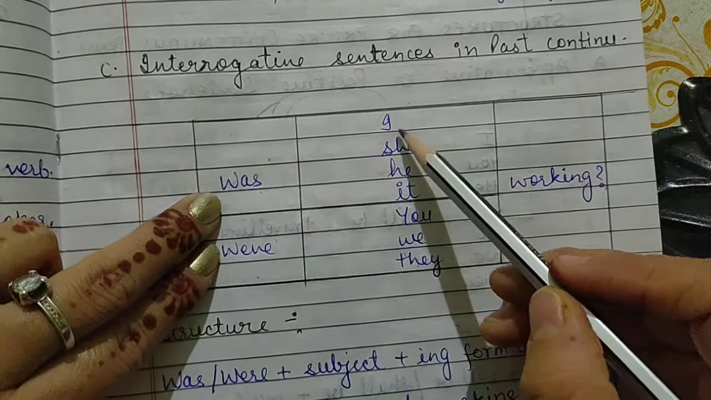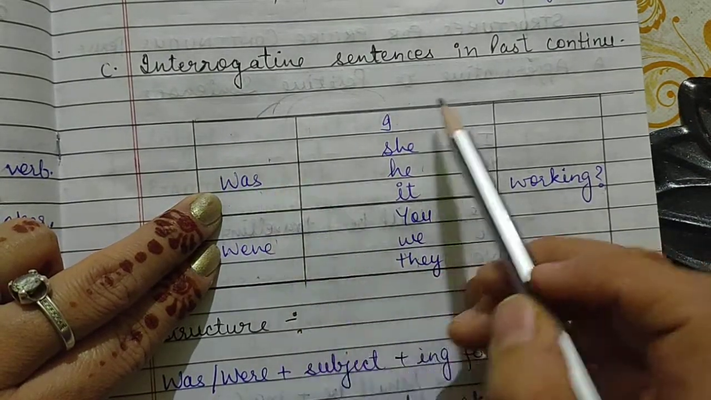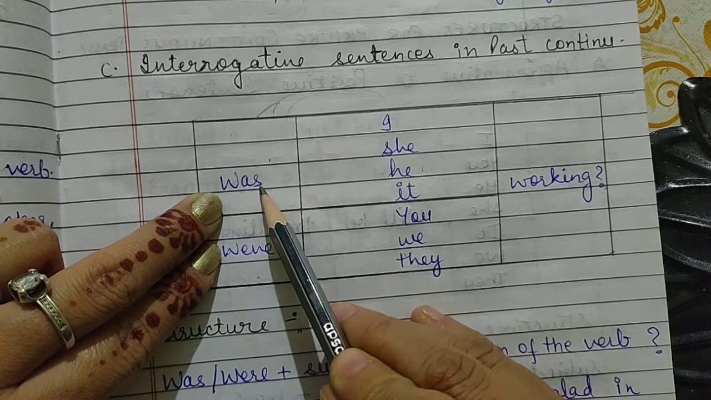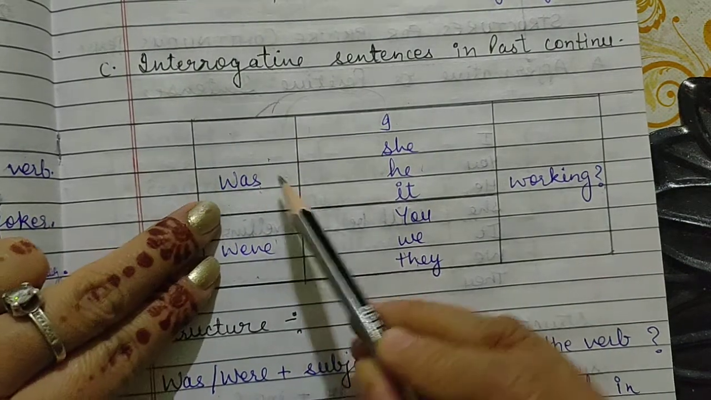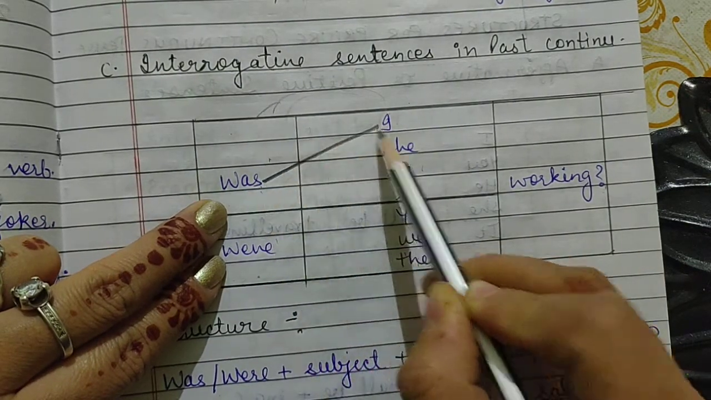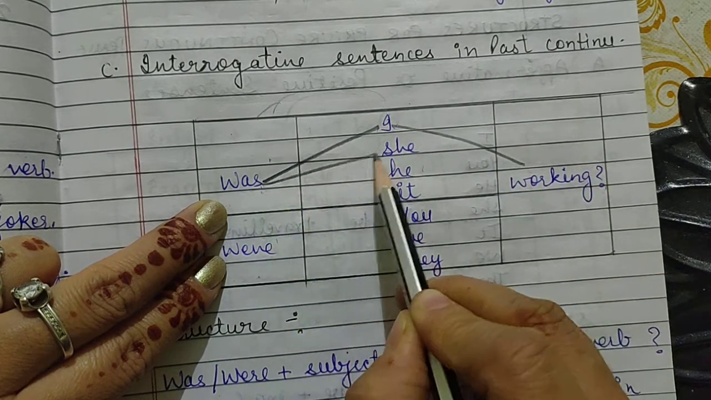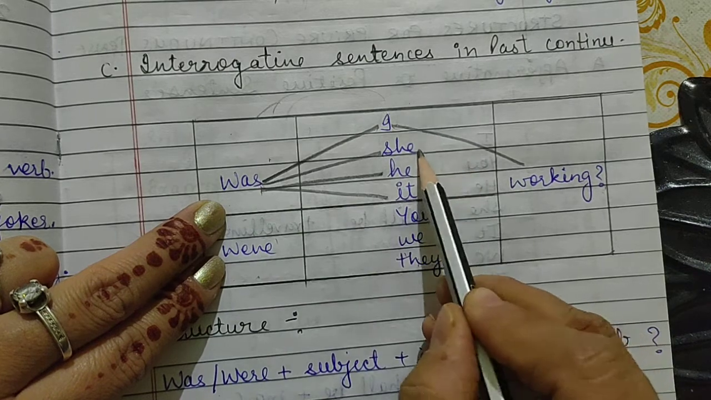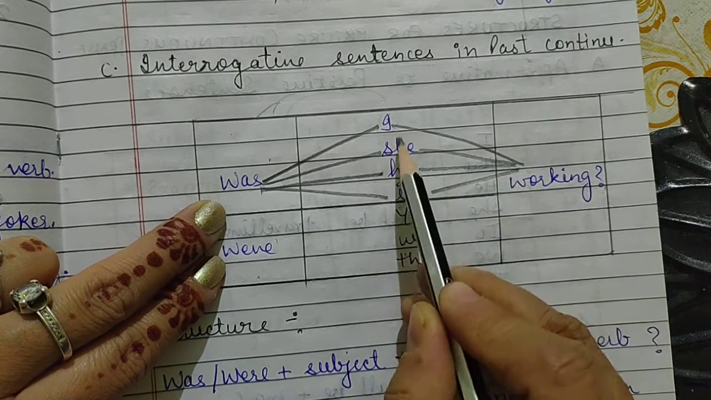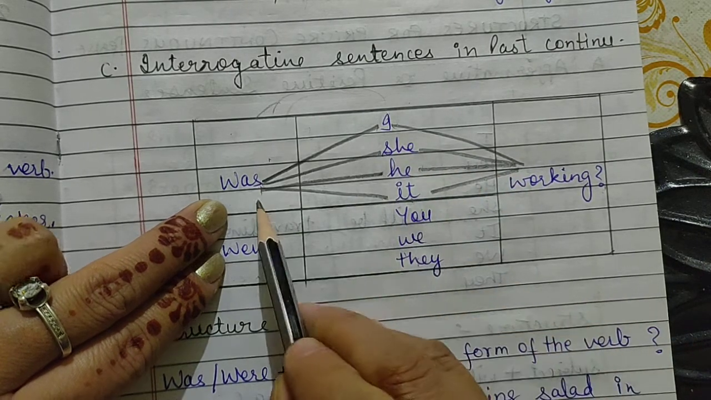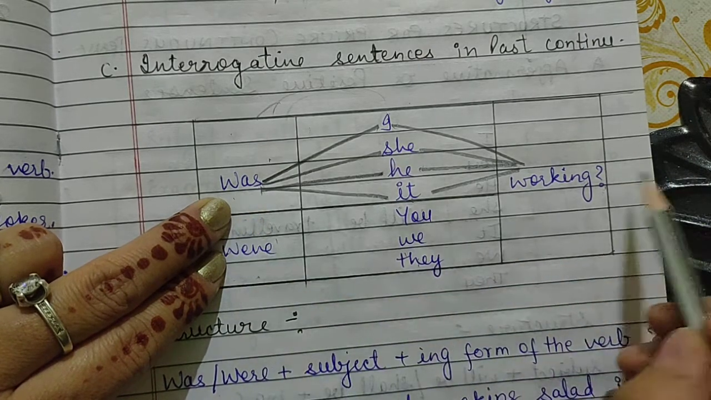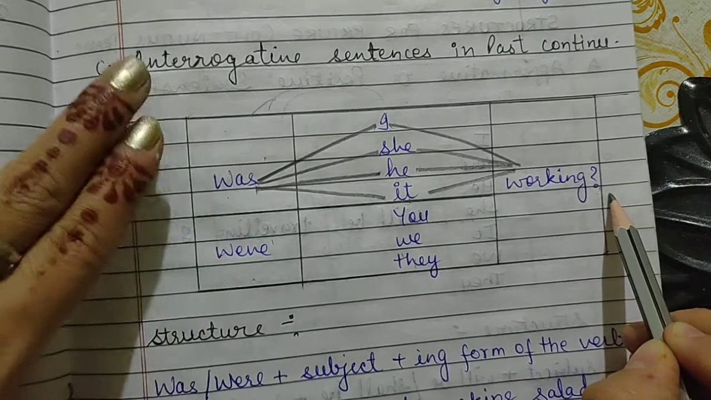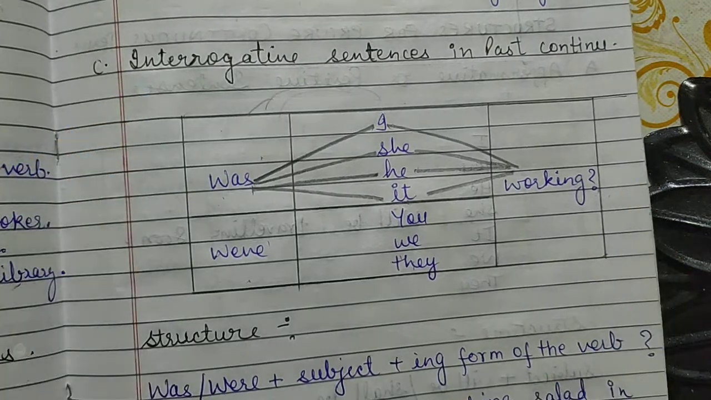So if I take subjects, now again the rule is the same. Was will go with the singular subjects. Was I working? Was she working? Was he working? Was it working? Because all these subjects are singular, so we will write was. And don't forget to put a question mark, because this is an interrogative sentence.